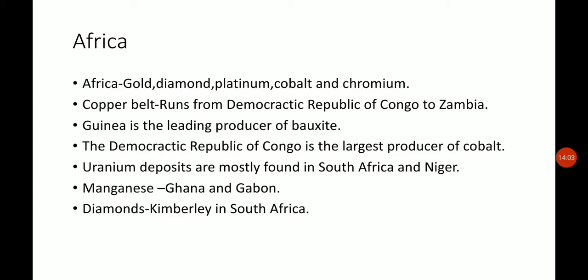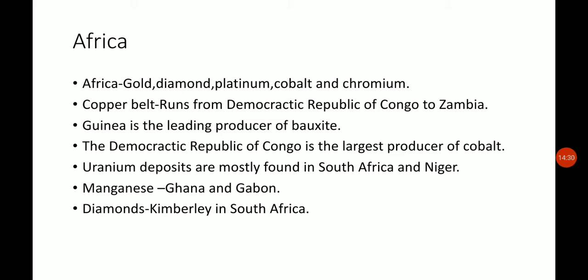Having rich resources, that country is still considered poor, because they do not have the means to convert these mineral resources into something valuable. So being a resourceful country, they are unable to develop and be considered a developed country.